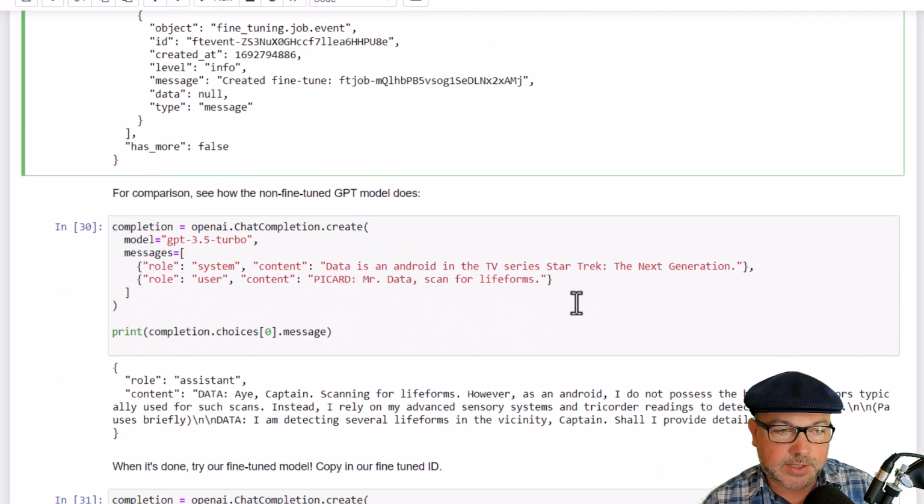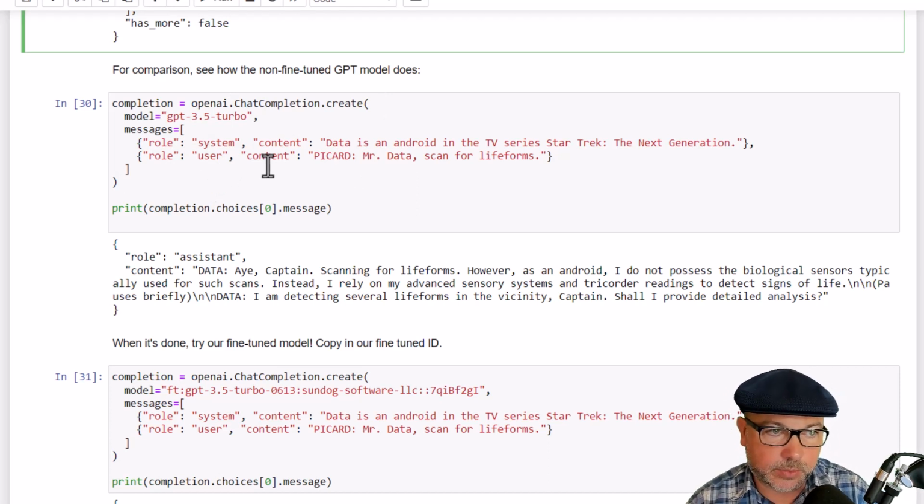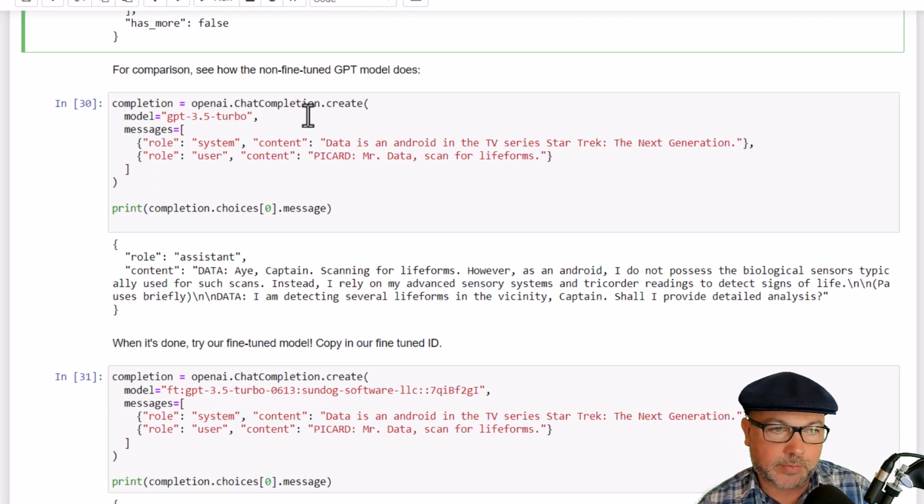All right, so let's actually use this thing. To do that, we're going to use the chat completions API. And its format is very much the same format that we used to train it with. So the same data format that we used to fine-tune it is going to be the same format that we use to consume this fine-tuned model. So just for comparison, let's take a look at how the non-fine-tuned model does with a specific query. Let's say I want to use the default GPT 3.5 Turbo model. And I'm going to say, hey, Data's an android in the TV series Star Trek: The Next Generation. Picard's saying, Mr. Data, scan for life forms. What should Data say? And I'm going to kick off this chat completion request and print out the first choice that it gives me back.